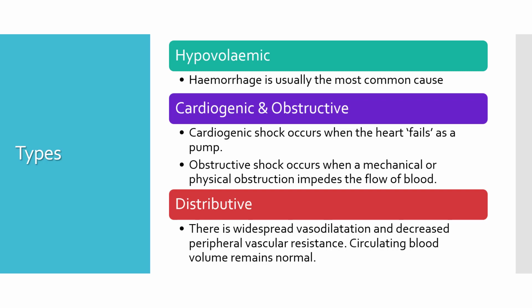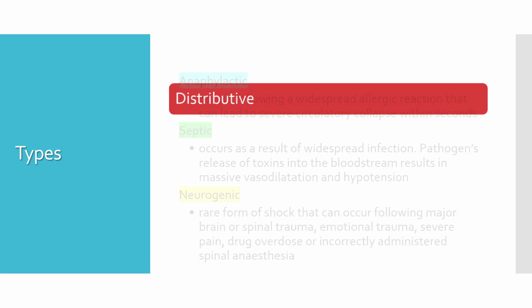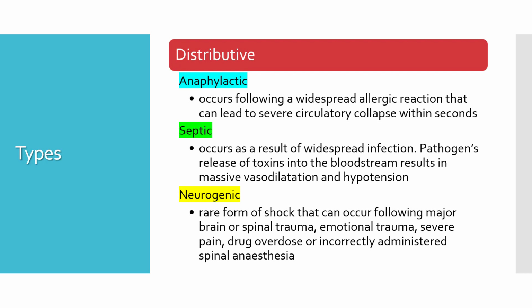Distributive shock is when there is widespread vasodilation and decreased peripheral vascular resistance. In this case, the circulatory blood volume usually remains normal. Distributive shock can further be subdivided into three types: anaphylactic, septic, and neurogenic. Anaphylactic shock follows a widespread allergic reaction that can lead to severe circulatory collapse within seconds. Septic shock occurs as a result of widespread infection.